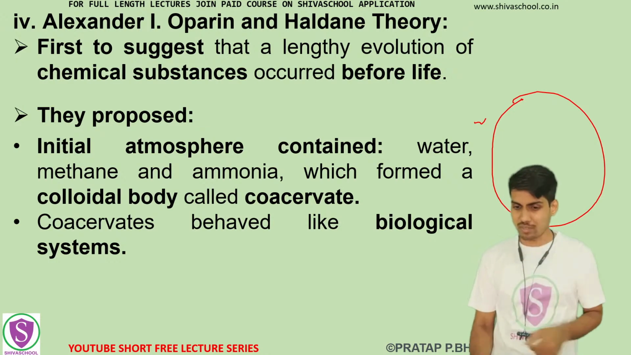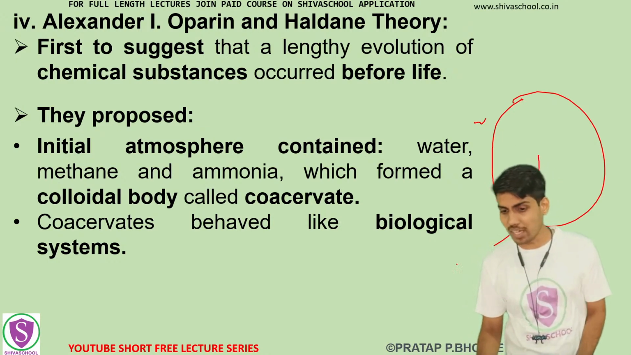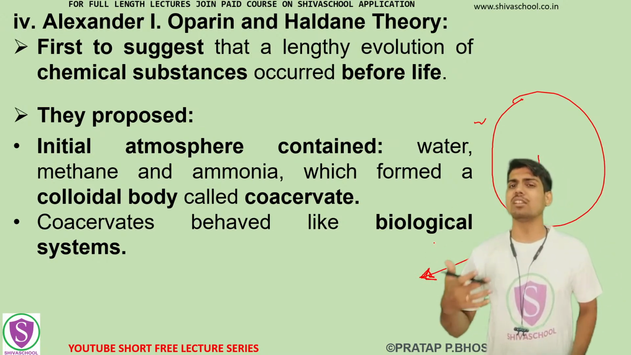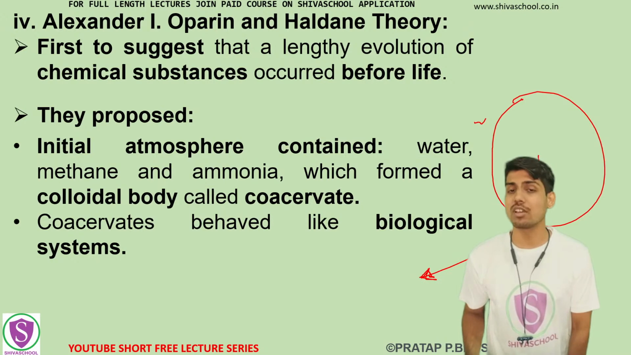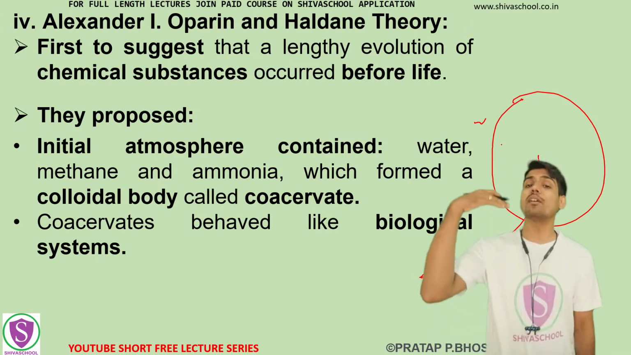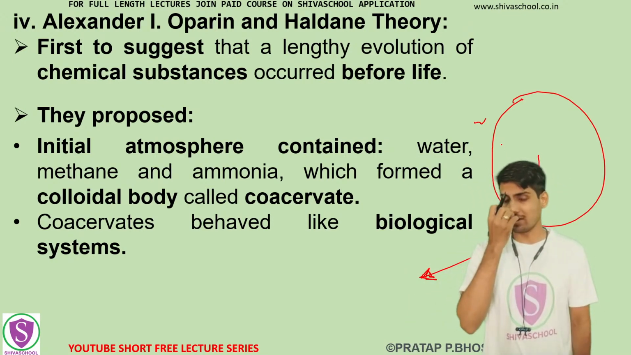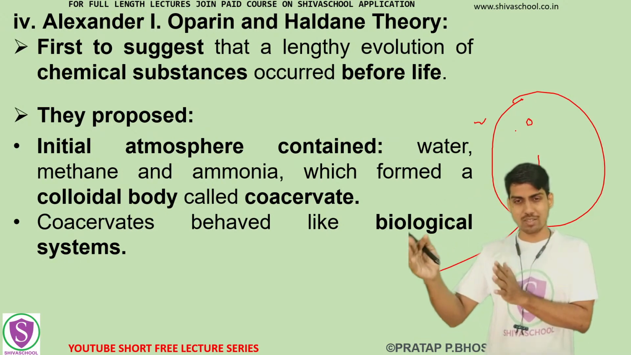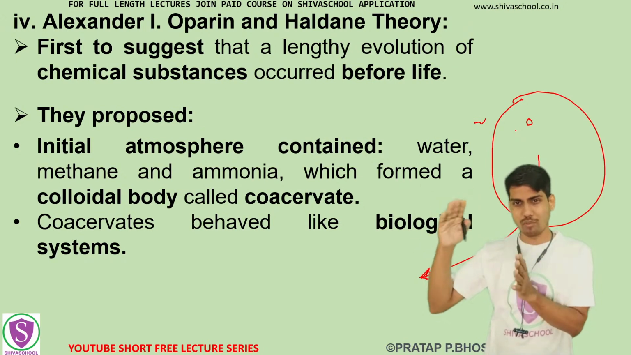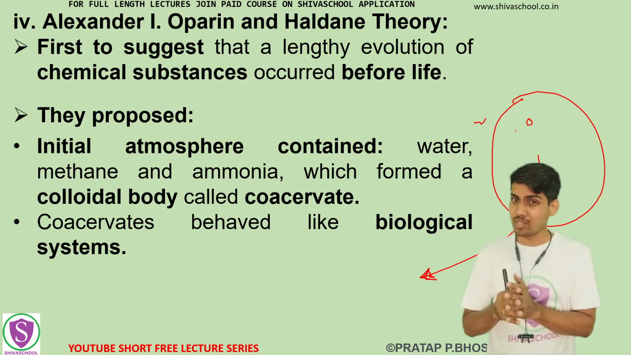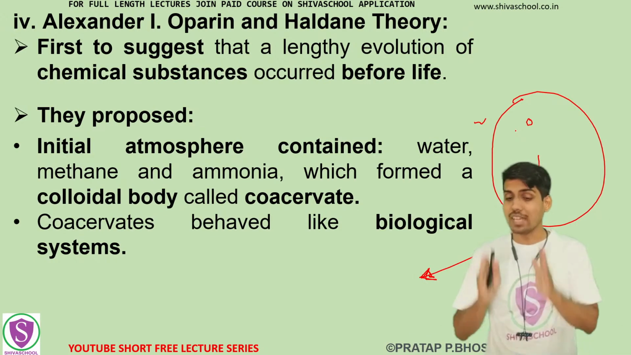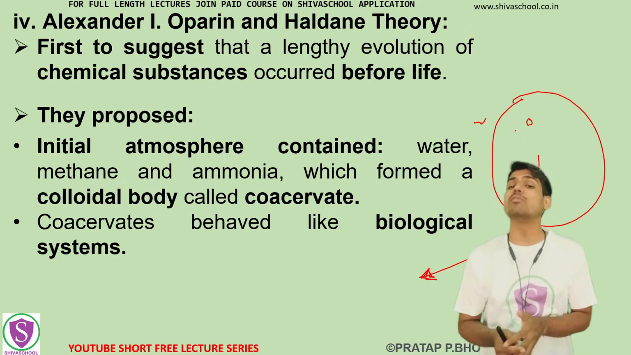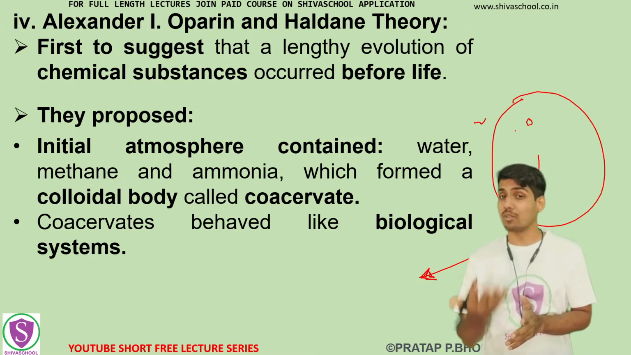Now these coacervates will behave like a biological system. By the time they develop, it will take millions and billions of years for these coacervates to behave like an actual biological body. But the coacervates that form out of methane, hydrogen and water vapor in the atmosphere will behave like the ultimate biological system, and they will eventually give rise to life on Earth.